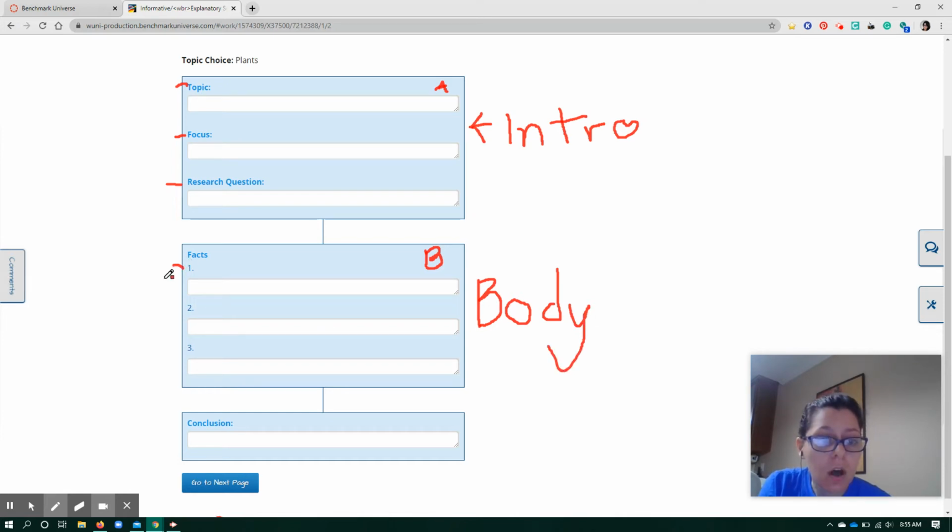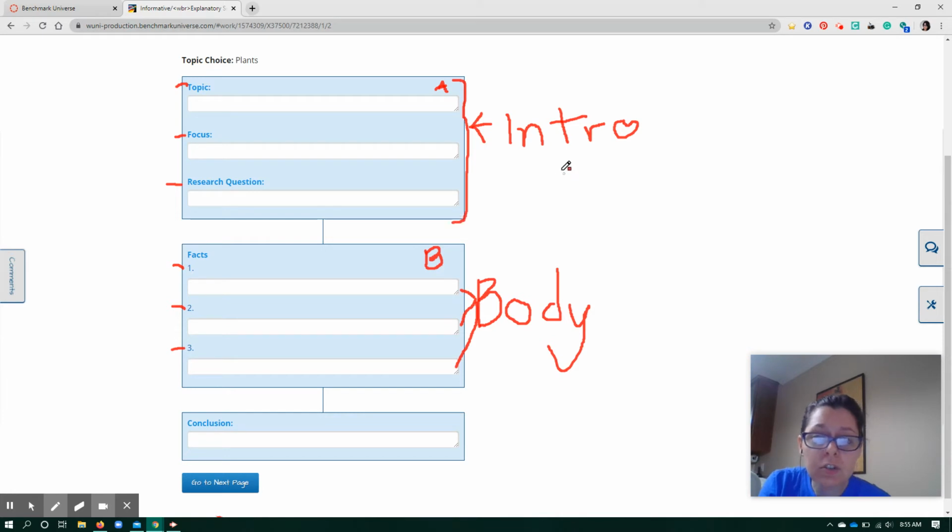This first fact is 1 paragraph. The second fact is the second paragraph. The third fact is the third paragraph of your body section. The body has 3 paragraphs because there are 3 different facts that you're going to talk about. Now, this is the only section that's going to have more than 1 paragraph. Your introduction, all of this is 1 paragraph altogether.